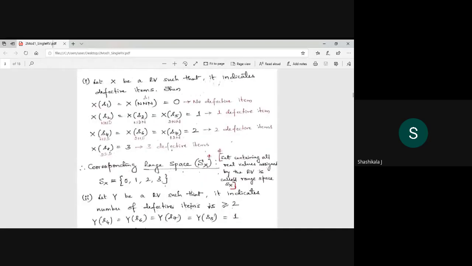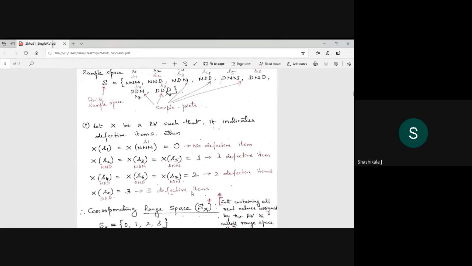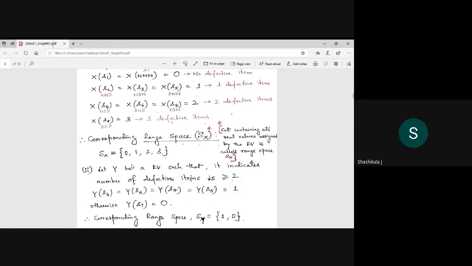Yes, Jaswant. 0, 1, 2, 3. Okay. So whatever the range of the real numbers you have assigned, that becomes your range space. So now that is Sx, it is 0, 1, 2, 3.